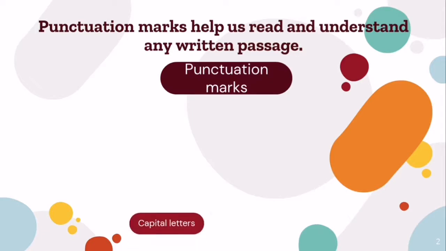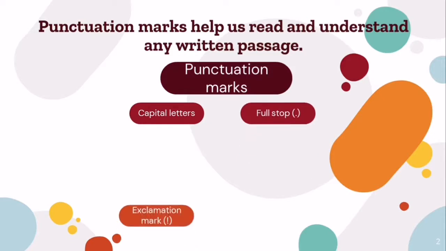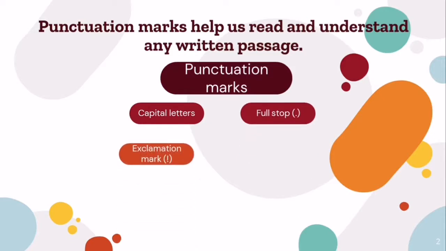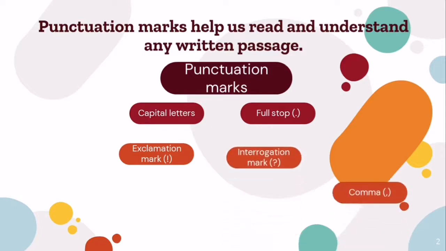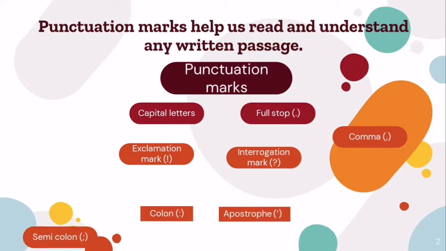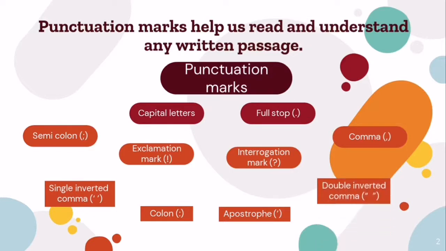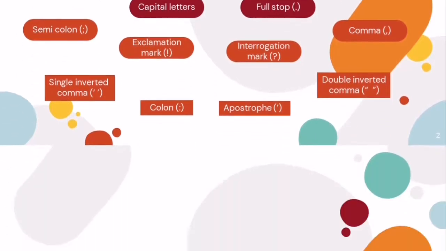What are the marks? Capital letters means a sentence beginning, and ending, that's a full stop. Exclamation mark, interrogation mark, comma. We know these are very common ones. Then apostrophe, colon, semicolon. We learn them gradually in the same video. Single inverted comma and double inverted commas. Let's see what they say.